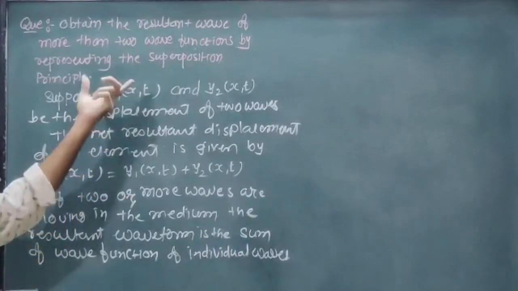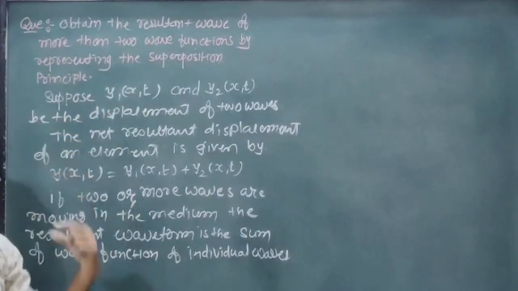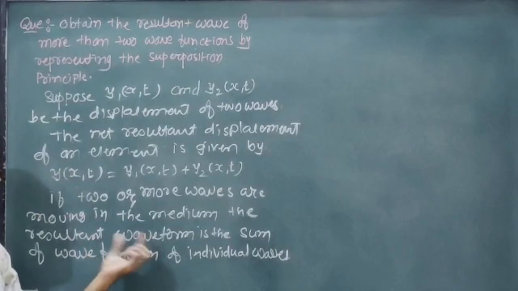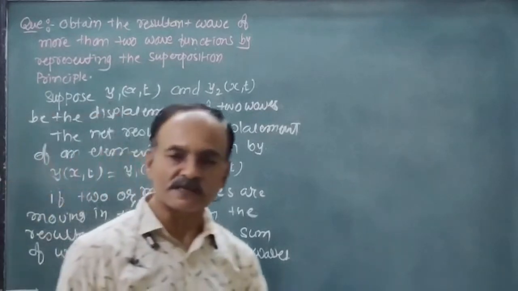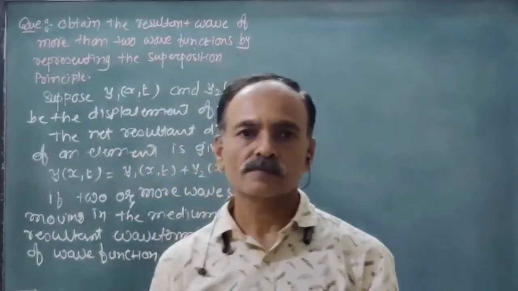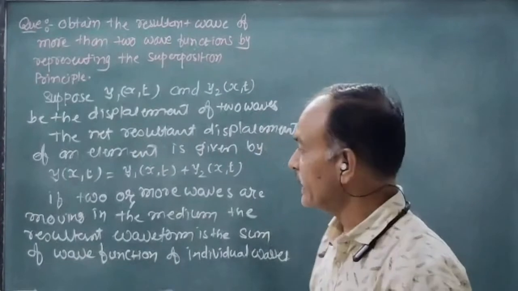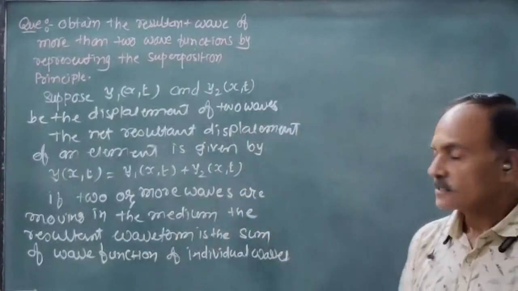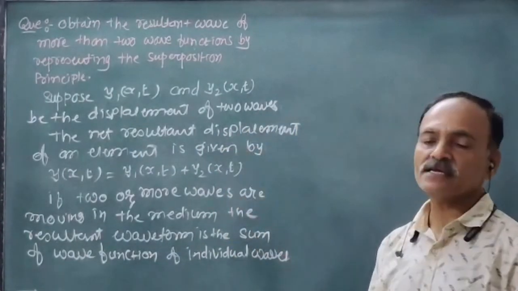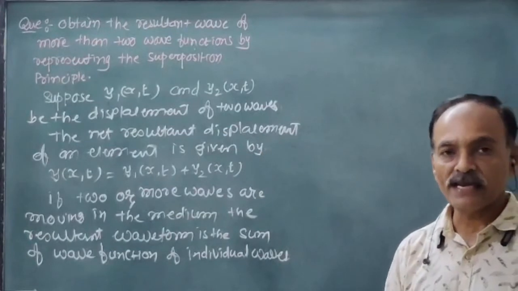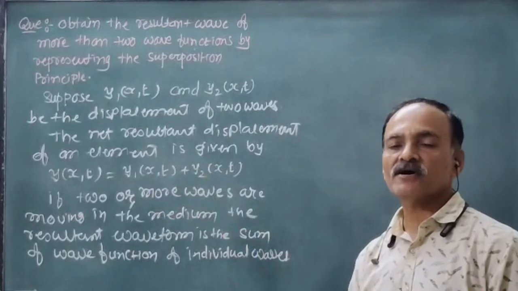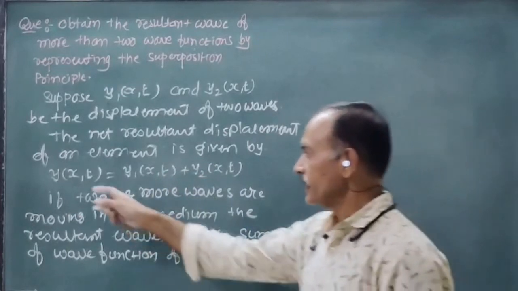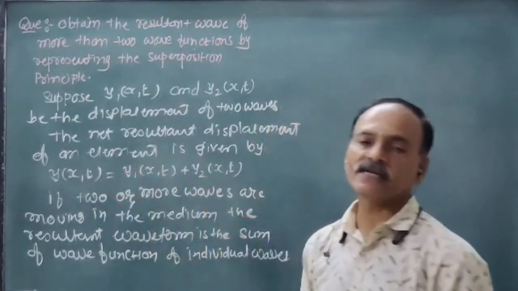Here we are going to derive the mathematical form of the superposition principle in the form of a waveform. First we consider two waves with displacements y1 and y2. These two waves are superposed at an element of the string. The net displacement of an element of the string is y equals y1 plus y2 at position x and time t.